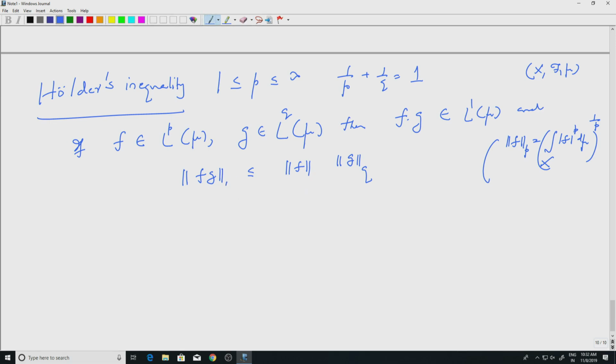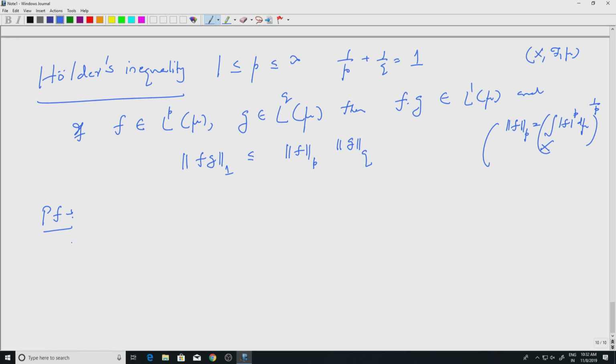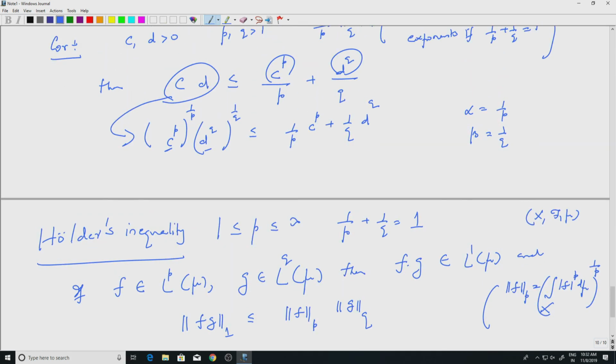So we will just stick to 1 and p. Whenever there are two measures etc., we will be very clear about what it is. Okay. So proof. So we use the earlier inequality. So let us look at this inequality.